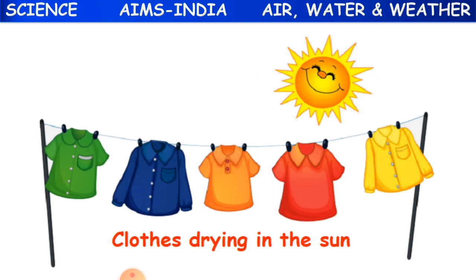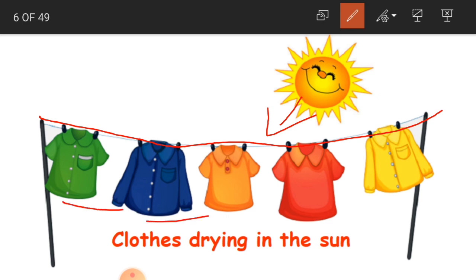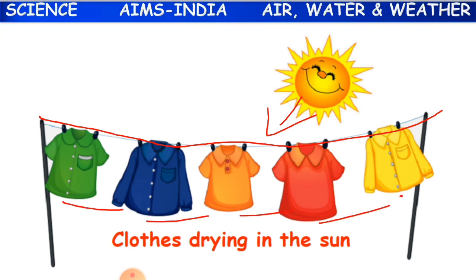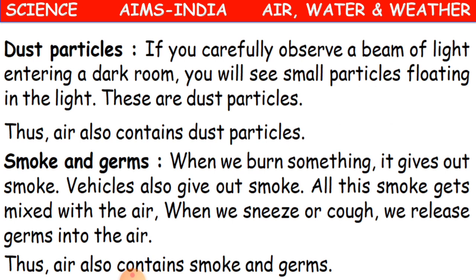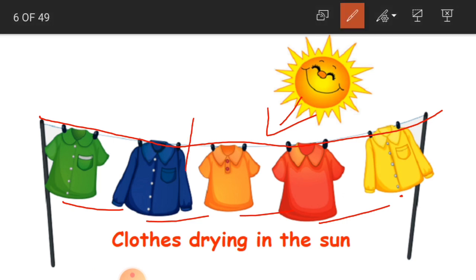See here in the picture. As we have discussed, all the cloths are hung on this rope to get dried. And because of the sun, all the wet cloths have got dried, and the water on the cloth has been mixed with the air in the form of water vapor. Clear, children?